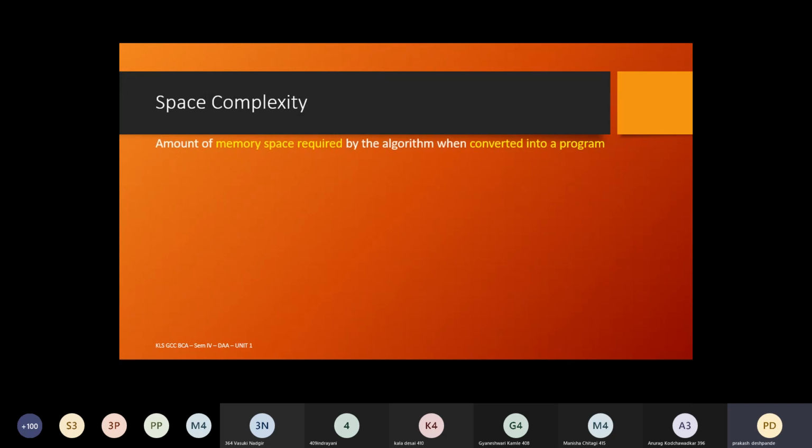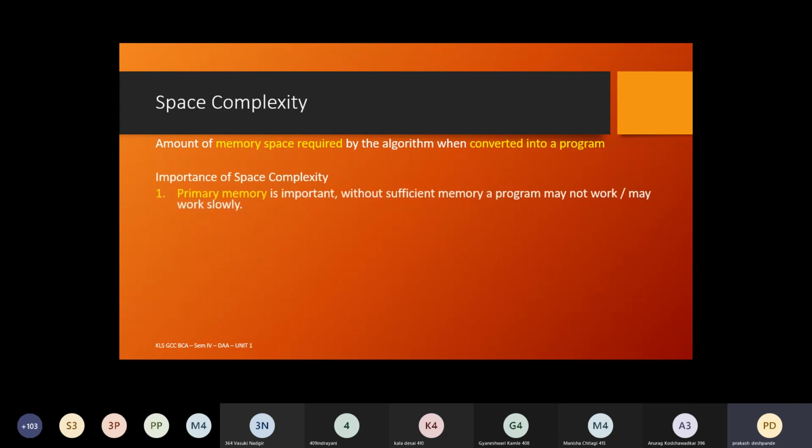As I said, space complexity is where we write the algorithm, and we know that this algorithm is going to be converted into a program. Once it is converted into a program, how much memory space will it occupy? The memory space here can be primary memory or secondary memory. Both will come into the picture. You may ask, how can primary memory come into the picture? For the computation steps, the loader will take the code generated by the compiler and load it onto the primary memory, that is, the RAM.